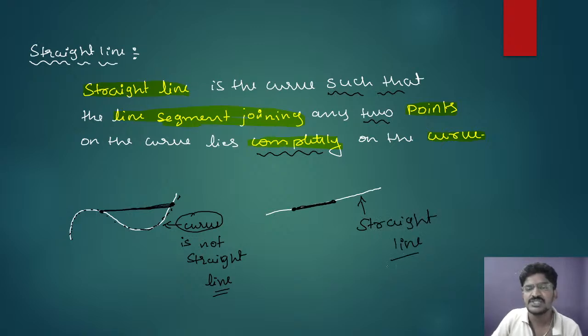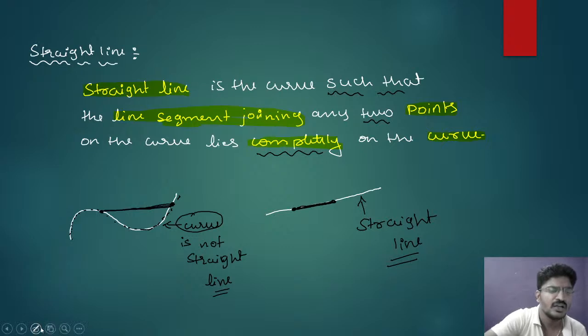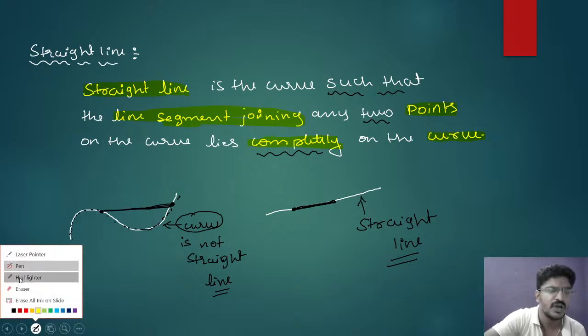I can say this is a straight line. So I feel that everyone can clearly see what I have written on the screen. I think there is no disturbance with the color of the pen which I am using, because that has to be clear. If you have any difficulties to see that, you have to tell.